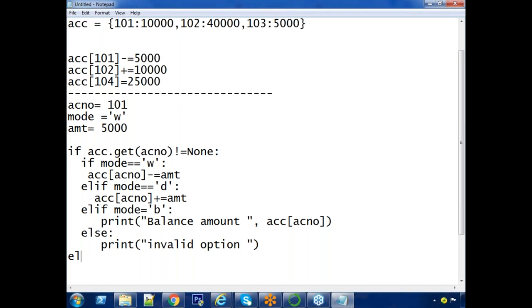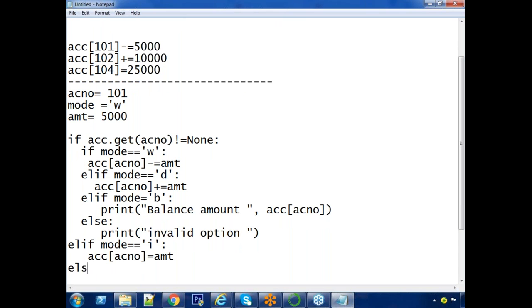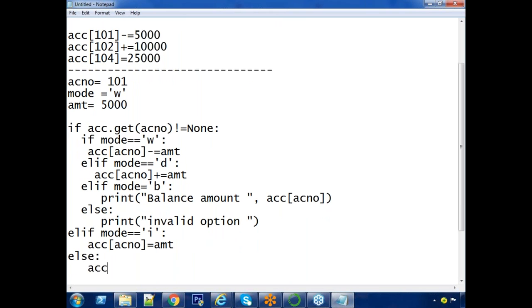Directly you can say elif mode equals to I. If this condition is true, new account has to be inserted. Then ACC of account number equals to amount. Understanding this? Still else, print invalid option.